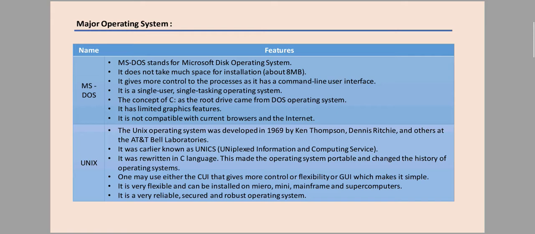One may use either CUI, which gives control and flexibility, or GUI, which gives simplicity. That means the Unix operating system has the features of both CUI and GUI. It is very flexible and can be installed on micro, mini, mainframe and supercomputers. It is a very reliable, secure and robust operating system. That means it is a very secure operating system.